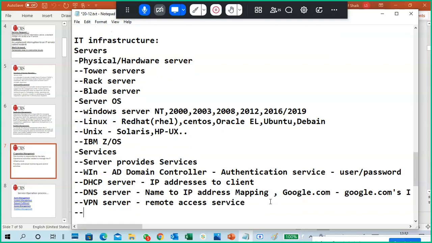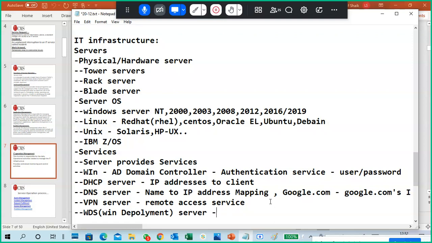Tell me if you know anything. You know WDS, it is Windows Deployment Service, a deployment service server actually.